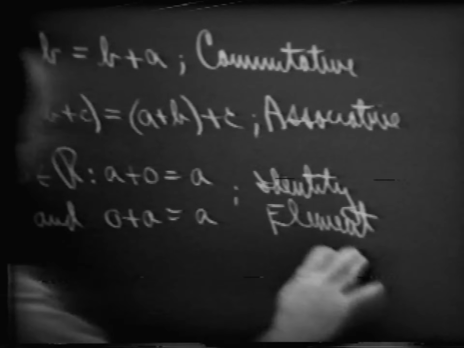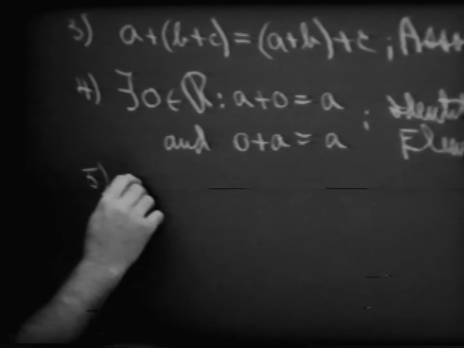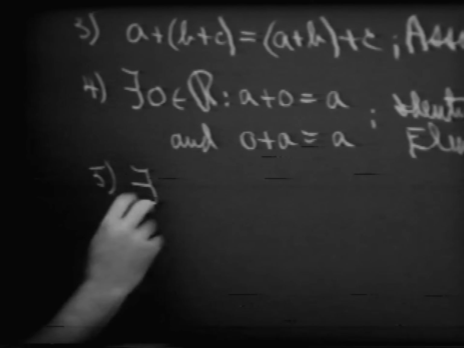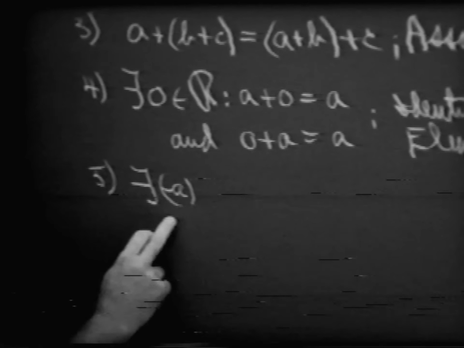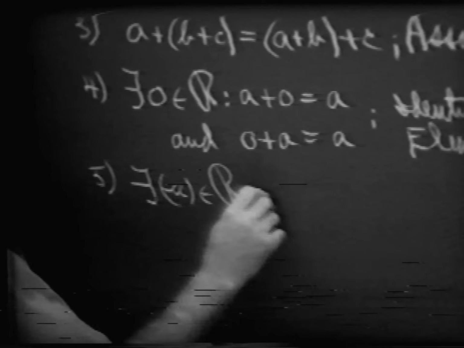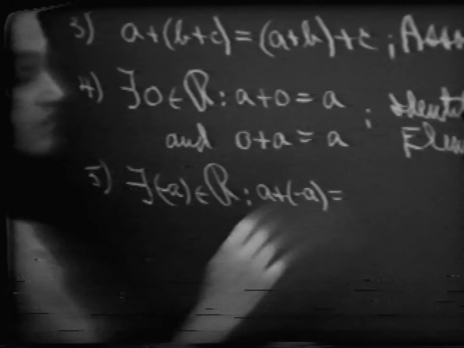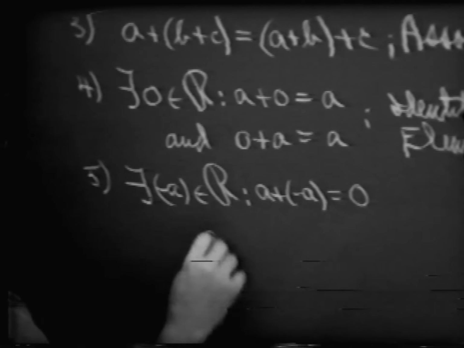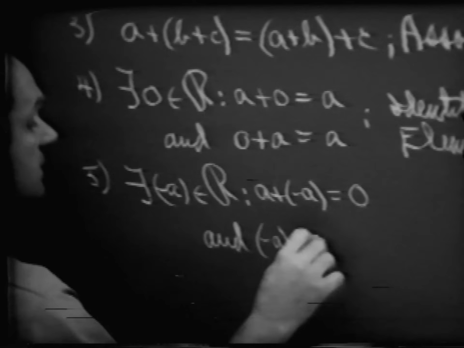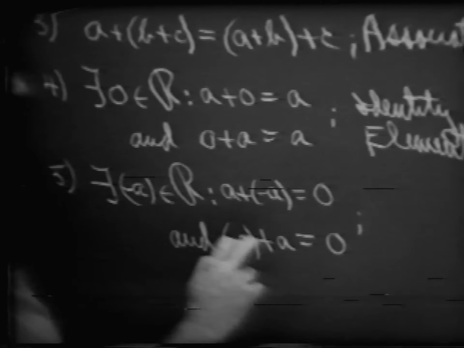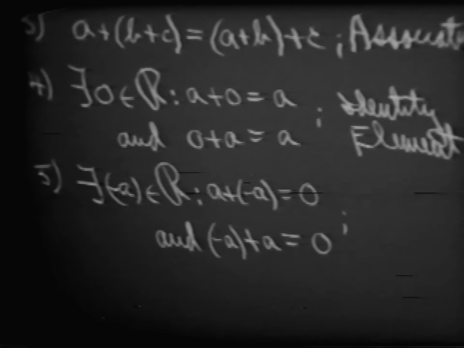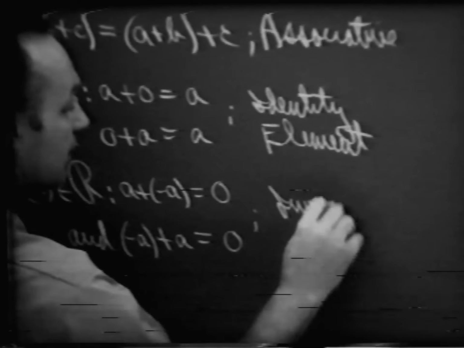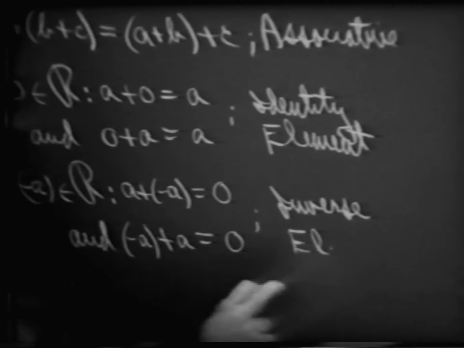The identity element. And once we have that identity element, what we would like to do then is to have some number. There exists a number which I will write as the opposite of A, belonging to the set of real numbers, such that A plus the opposite of A is equal to, Peter? 0. And we may also write the opposite of A plus A is equal to 0. And what name have we given this element, the opposite of A? Brenda? Does anyone happen to remember the name of that, Malcolm? Additive inverse. This is called the additive inverse. Let me just call it the inverse element with respect to the operation of addition, all right?